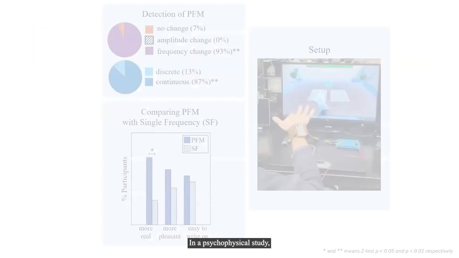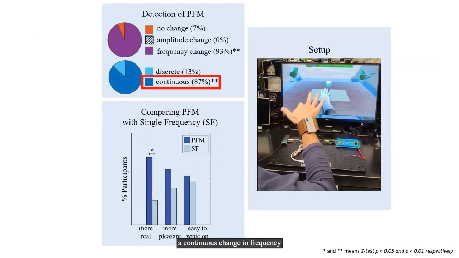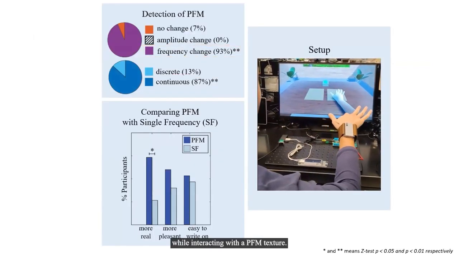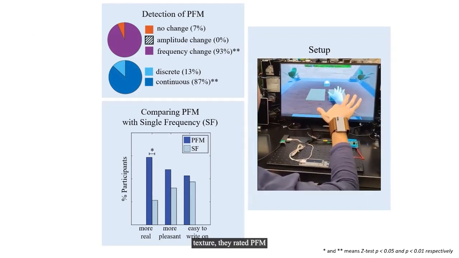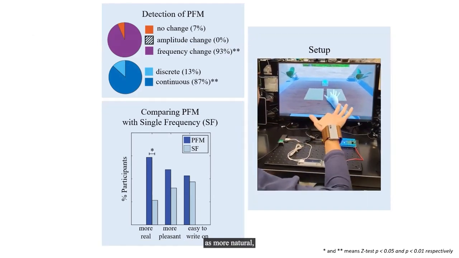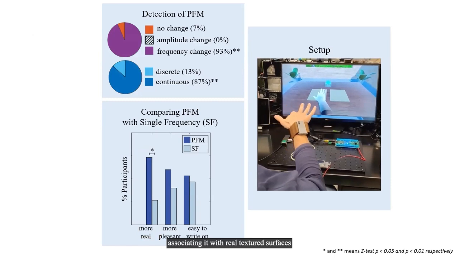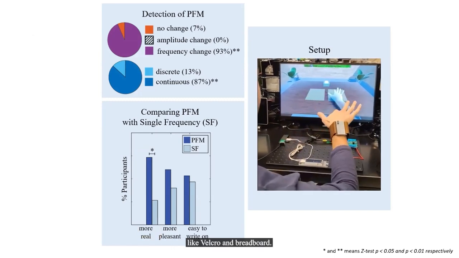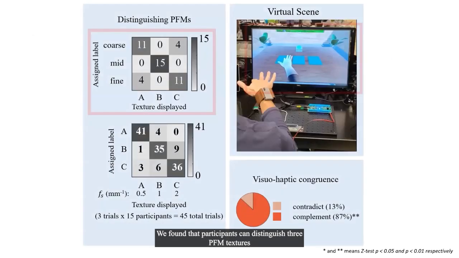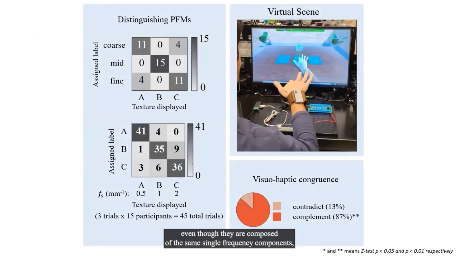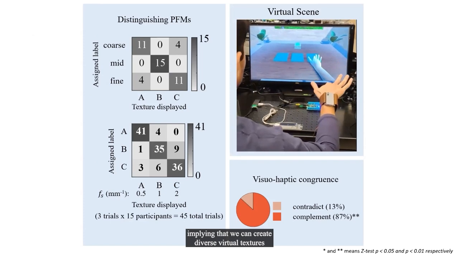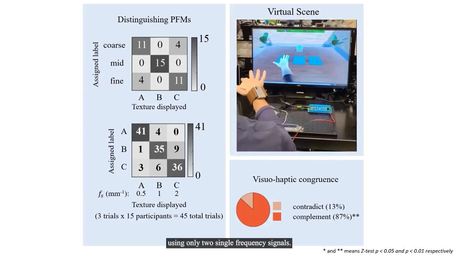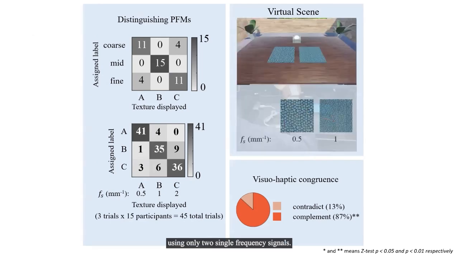In a psychophysical study, participants described a continuous change in frequency while interacting with the PFM texture. When compared to a single frequency texture, they rated PFM as more natural, associating it with real textured surfaces like Velcro and breadboard. We found that participants can distinguish 3 PFM textures even though they are composed of the same single frequency components, implying that we can create diverse virtual textures using only 2 single frequency signals.